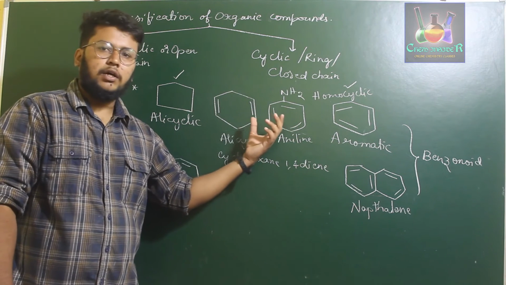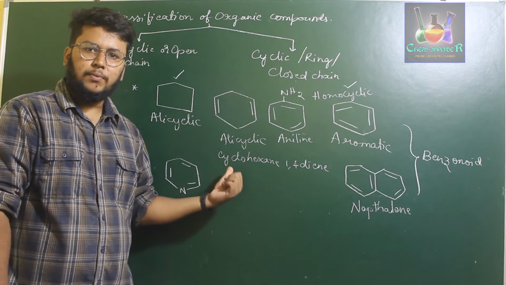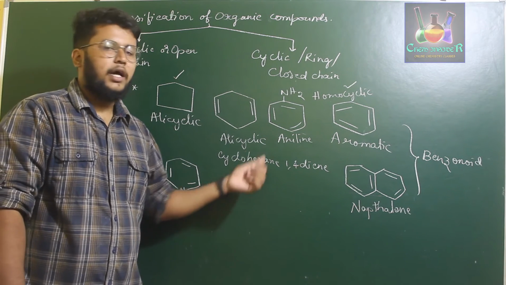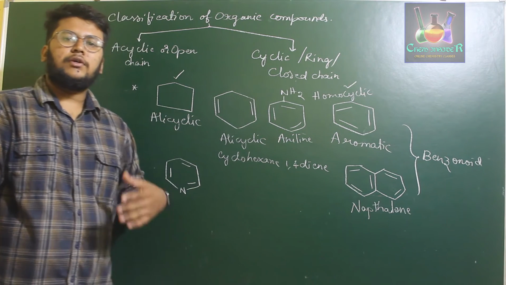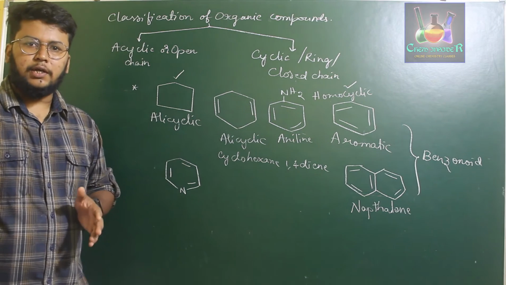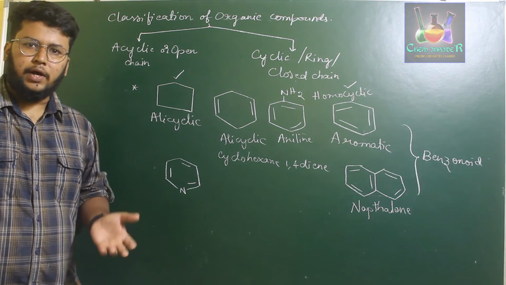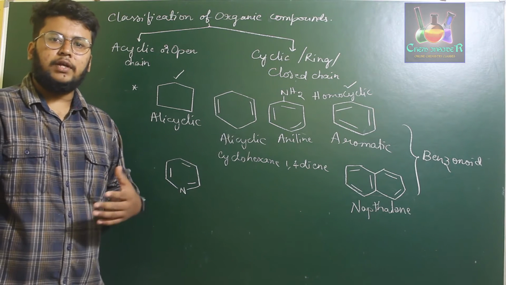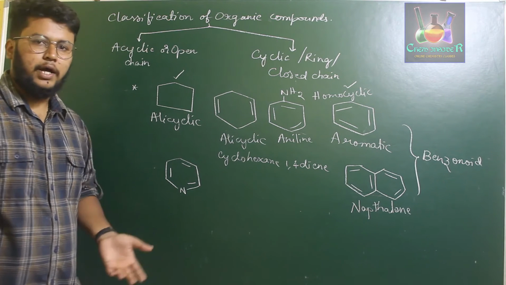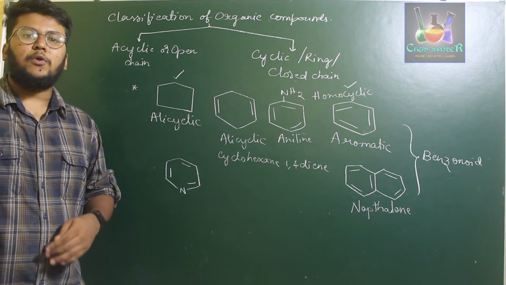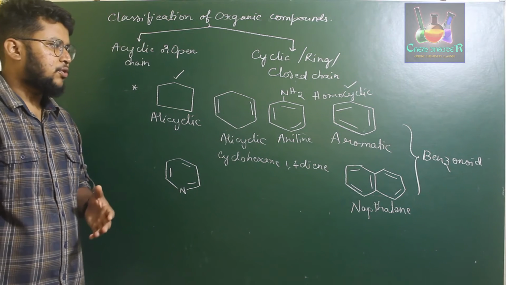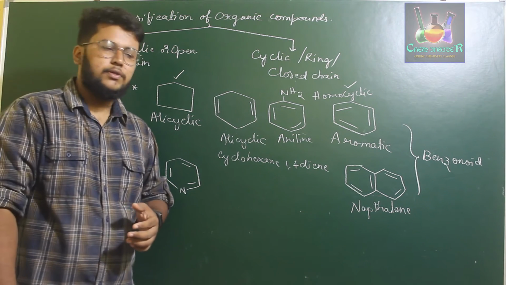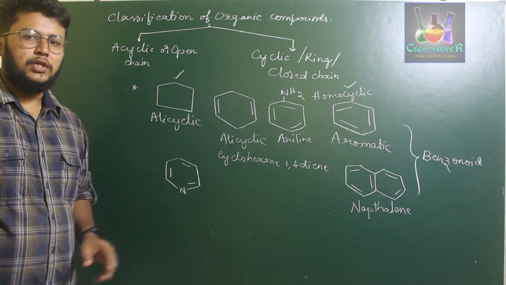Further, aromatic compounds are classified into two types: benzenoid, that are benzene ring compounds with just carbon atoms, and non-benzenoid, that means they don't have a benzene ring present in it, but they might carry a heteroatom, or they might carry an ion present in it, in order to explain their aromaticity. So we'll discuss aromaticity in the next chapter of organic compounds. But for just now, this is about the classification.